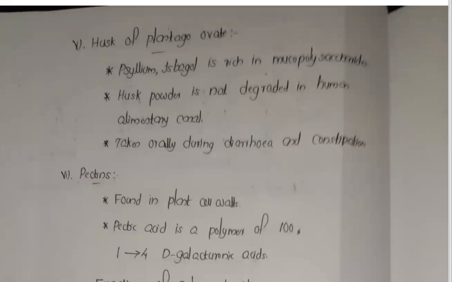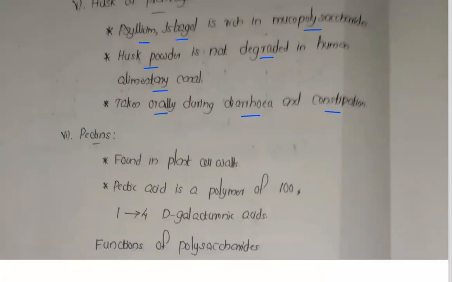Now the next one, the husk of Plantago ovata. The husk of Plantago ovata, that is Isabgol, is rich in mucopolysaccharides. The husk powder is not degraded in the human alimentary canal. It doesn't undergo degradation and is taken orally during diarrhea and constipation. So we use this husk of Plantago ovata like our oats, during diarrhea and constipation.